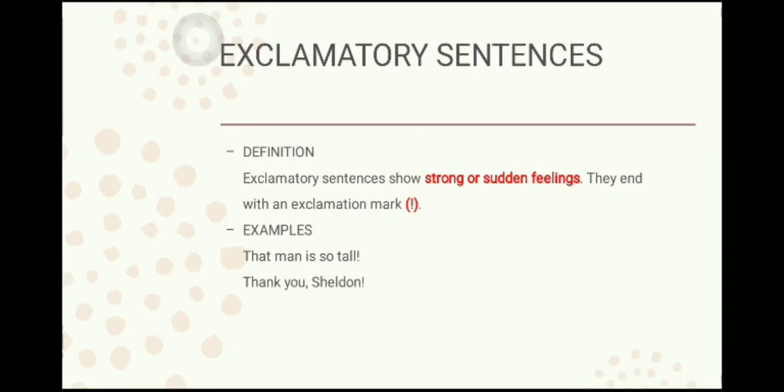Thank you, Sheldon! Here, thank you, Sheldon is an example of your strong emotion of gratitude towards the boy Sheldon. So, it is also an example of an exclamatory sentence. Next, ice cream sundaes are my favorite! Now, this is your own opinion, but you have said it with a strong feeling. So, this is also an example.